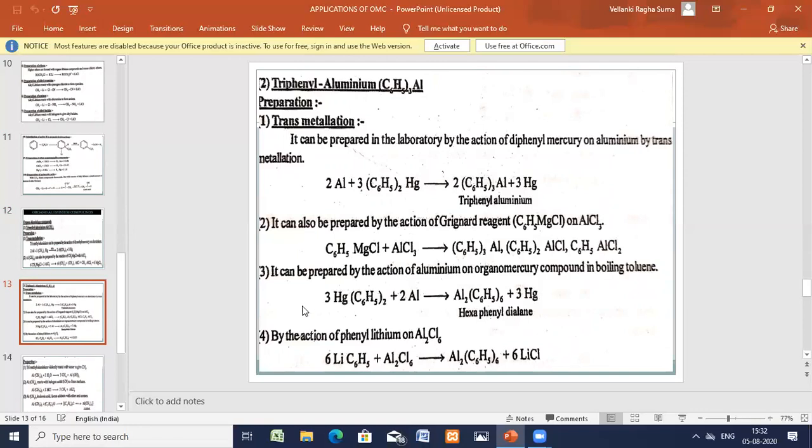Now we'll go for the next preparation. Diphenyl mercury compound on reaction with the aluminium. What you'll be getting is hexaphenyl dialane, formed with the removal of the mercury. Now, by action of phenyl lithium on the aluminium chloride. So phenyl lithium on reaction with the Al2Cl6. Here what is formed? These chlorines are gone and these C6H5 groups have come. Aluminium, chlorines are gone, okay, lithium chloride.